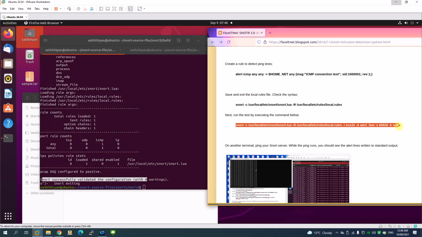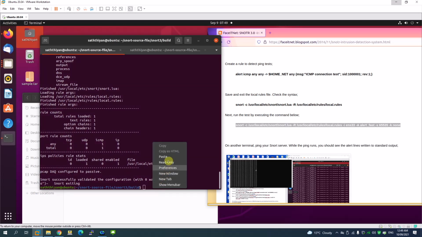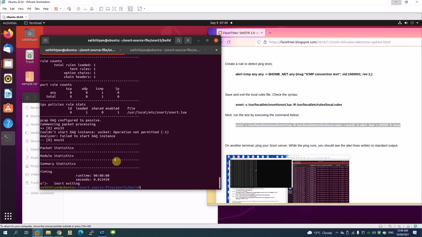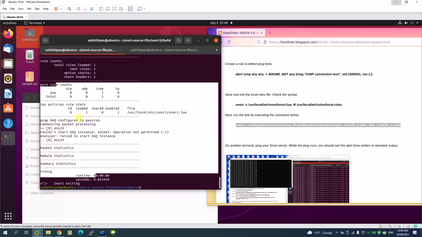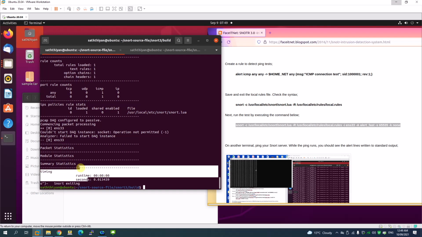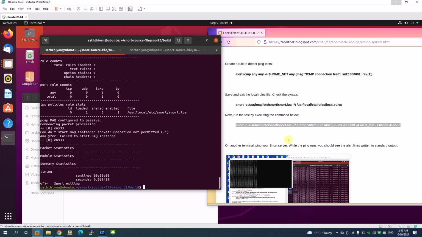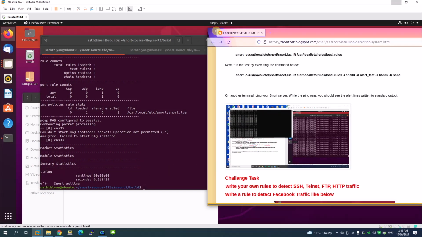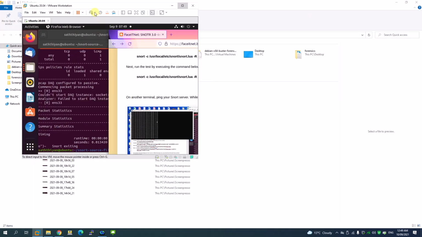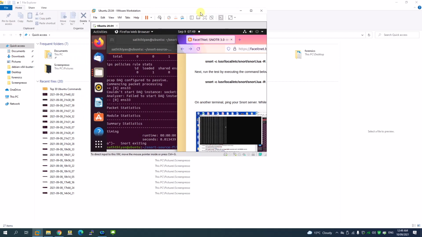Next, I'm going to test one more time with just the command. Perfect. Right, now what we do, we will test whether my Snort is working or not. What we can do is we need another virtual machine for us to ping and do the testing, right?